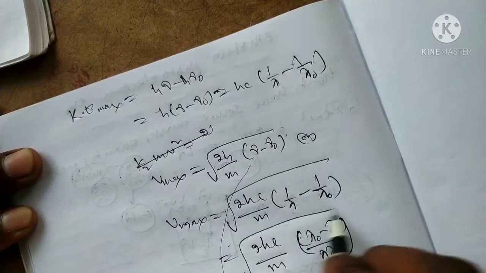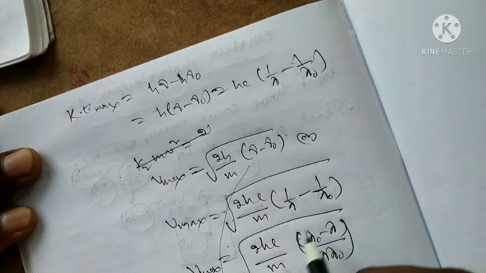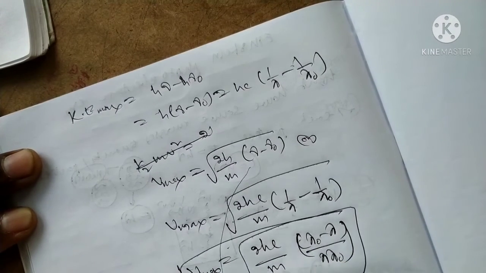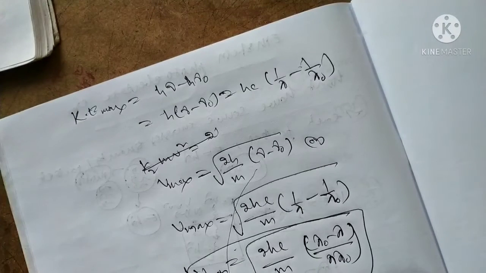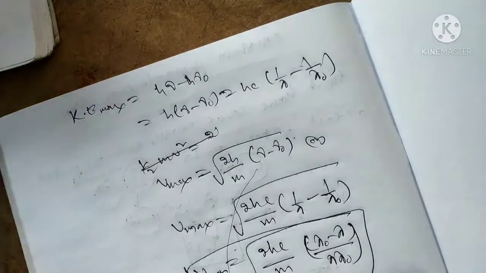This is the relation between the wavelength and frequency with respect to maximum velocity, the maximum velocity with which the electron moves.